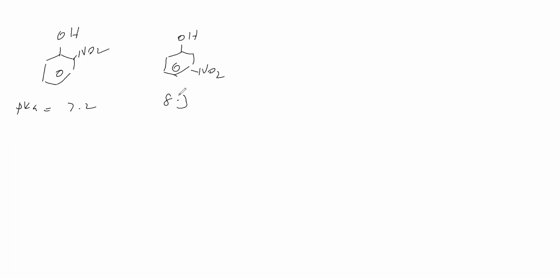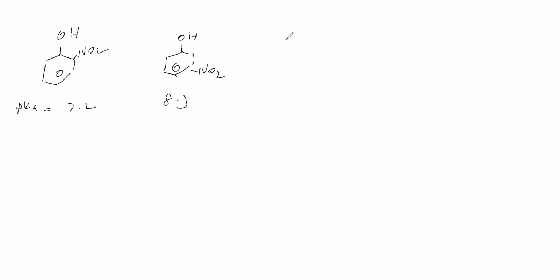Next, in the phenols, we will take another category. Now, orthonitrophenol; for this, the pKa is 7.2. Next, metanitrophenol, pKa is 8.3.